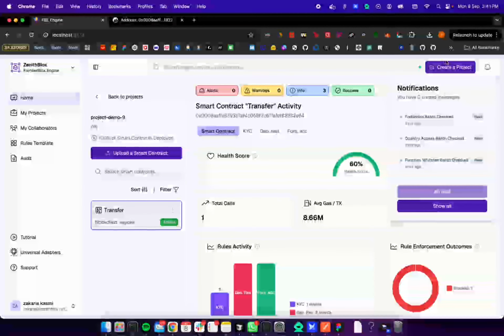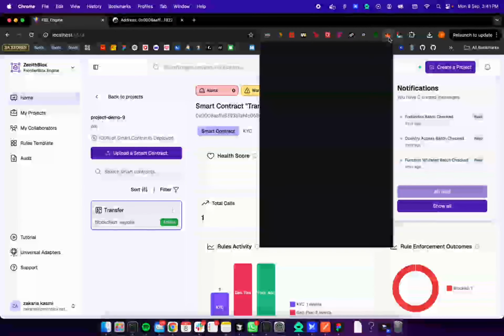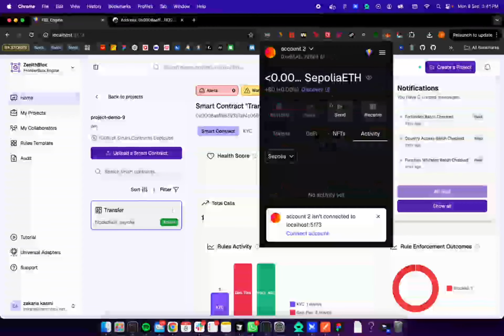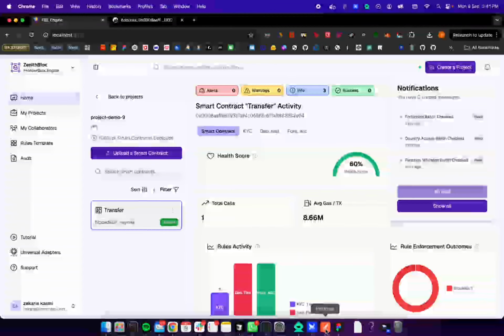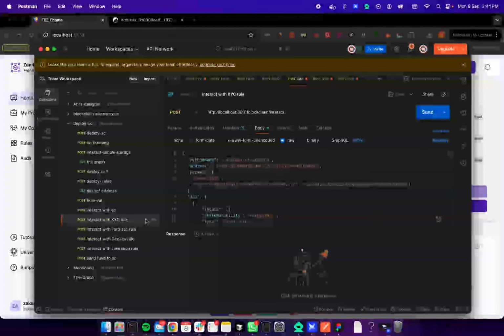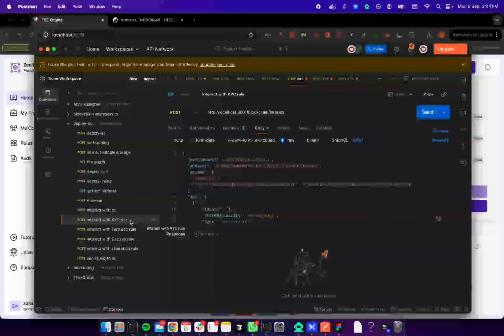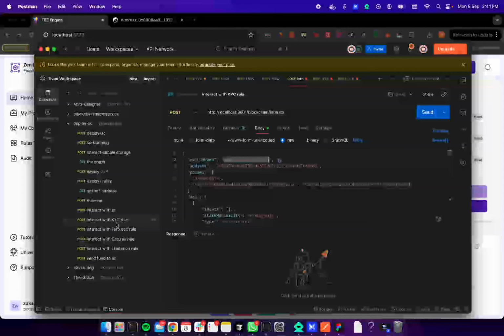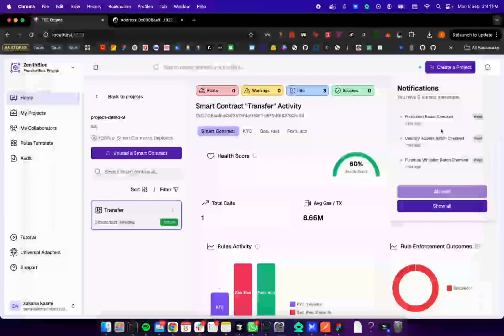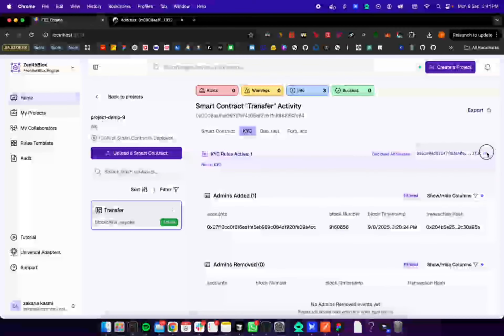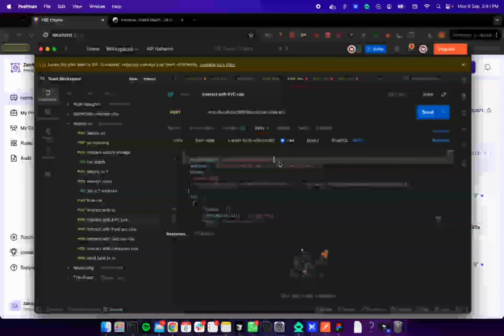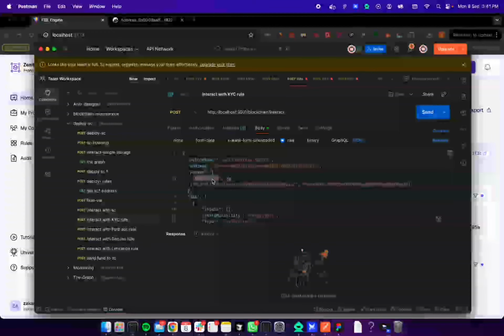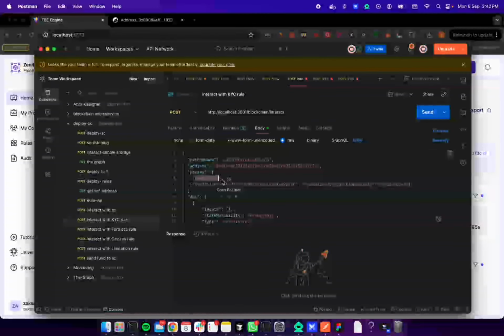So let's start by adding some addresses to the KYC rule. In this endpoint we have a method name, add to whitelist, to interact with the rule. In here we're going to add the rule address, for example KYC. I'm going to add it in here, and this is the selector.